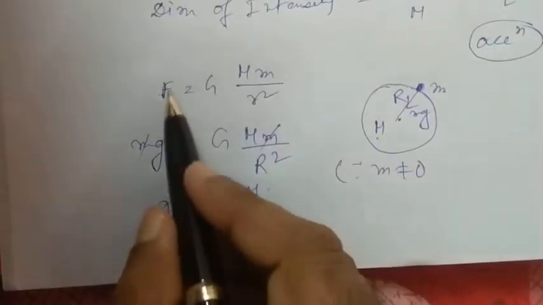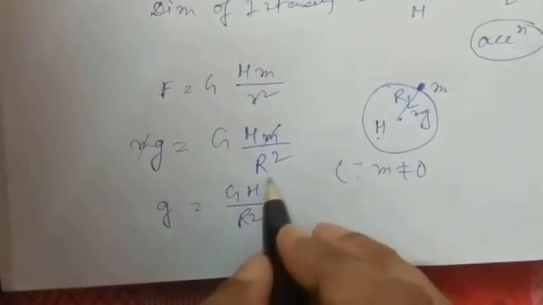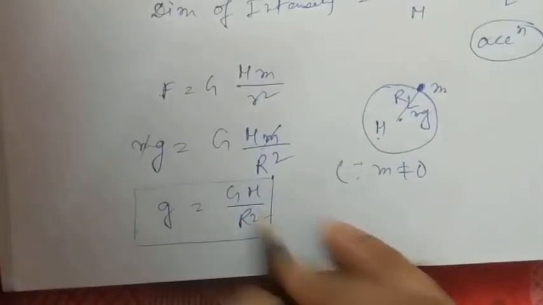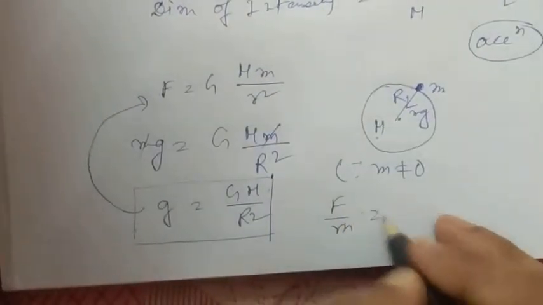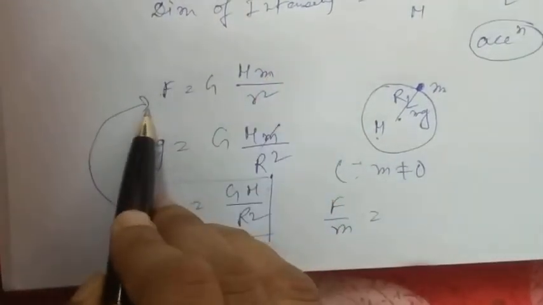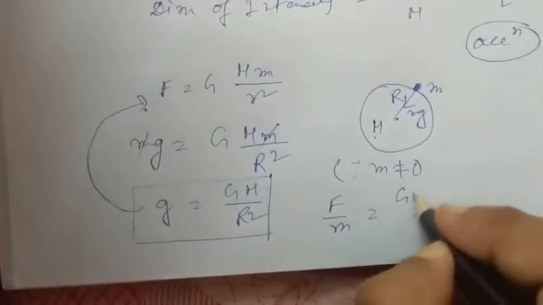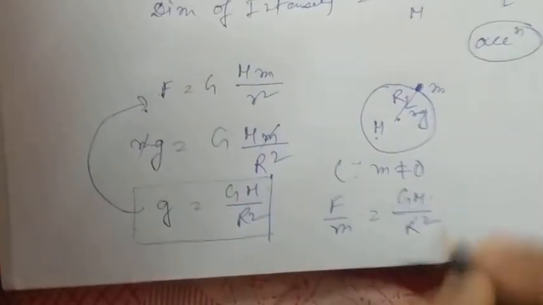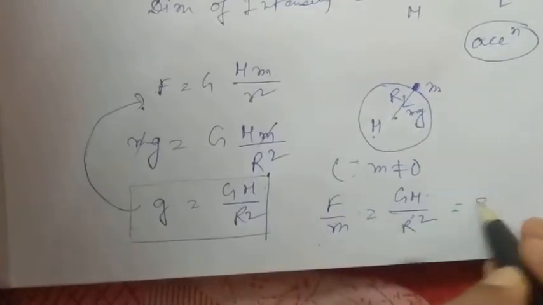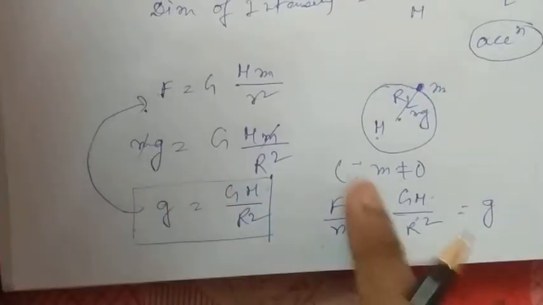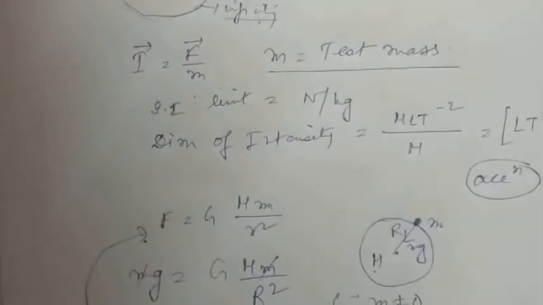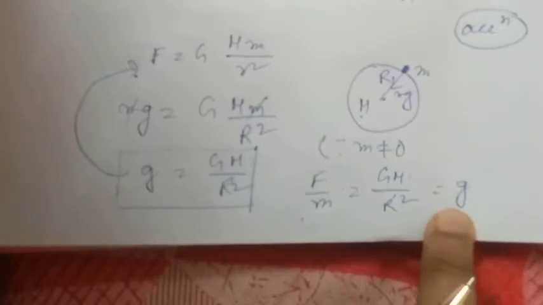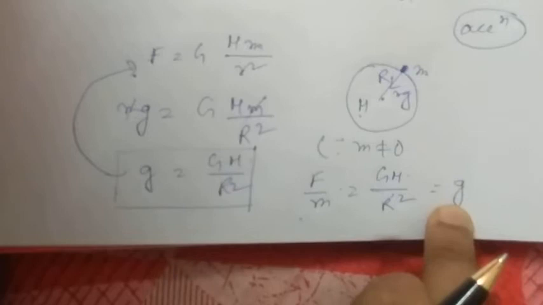Now the value of this GM by r square can also be related to this statement as F by m. If we take m onto the left hand side, the right hand side becomes GM by r square. So F by m means g. From this relation we have found out F by m to be I, the intensity. Now intensity becomes this g. So the acceleration due to gravity is indirectly called the intensity of the gravitational field.